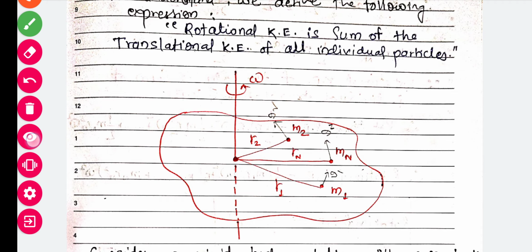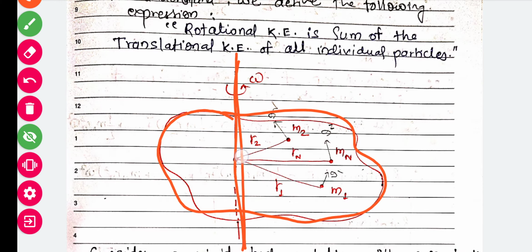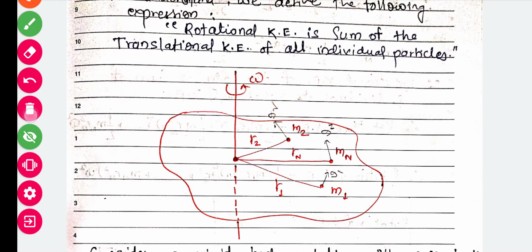Suppose in this case we have this random shape body, and this is the axis of rotation, this is the point where it is passing through. Suppose there are n number of particles, n means many particles, and we have given the names 1, 2, and so on up to n to the particles.